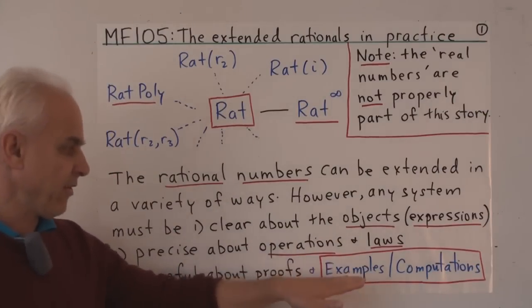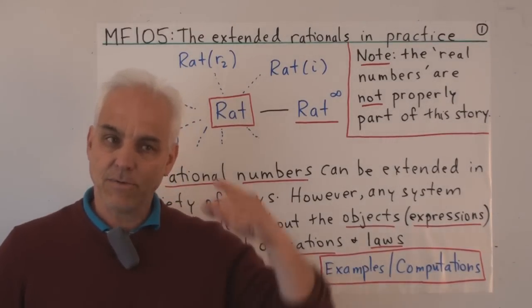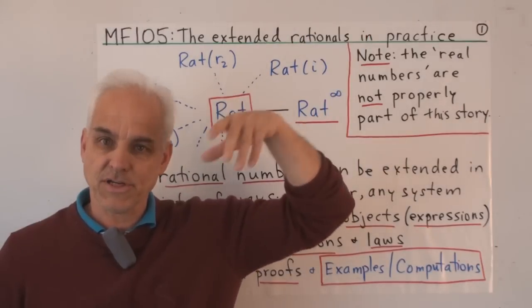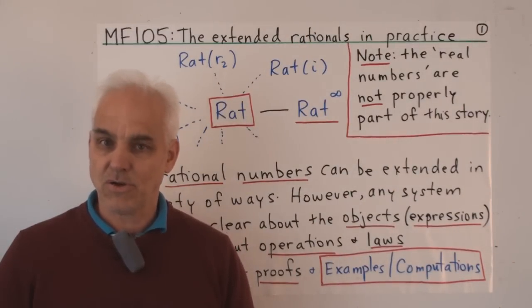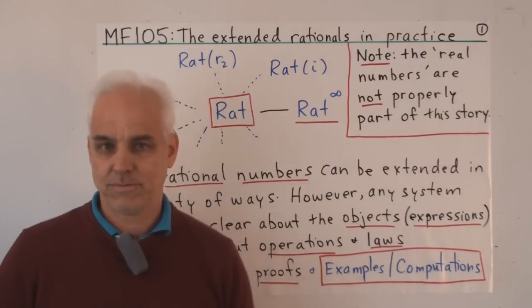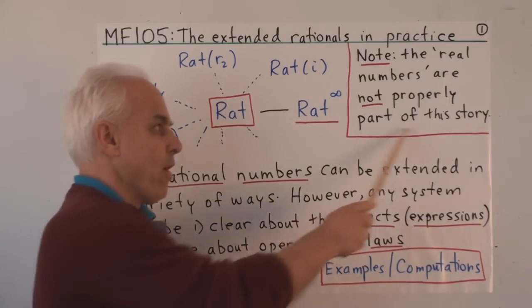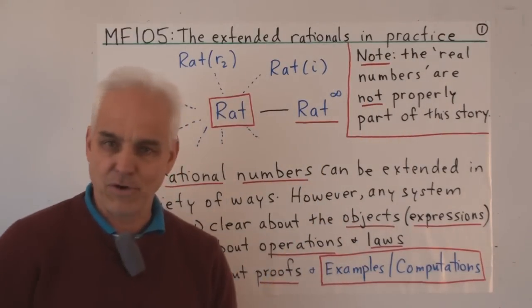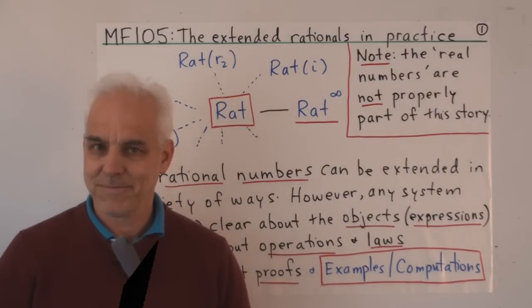Without anchoring a theory in examples and computations, it's very easy to let it be like a hot air balloon. It just ends up in the stratosphere beyond logical grasp. Okay, we want to avoid that. We want to avoid the current unfortunate affairs that are centered around the real numbers.